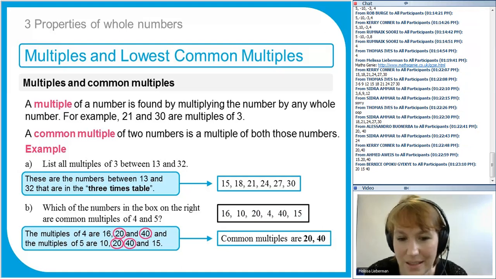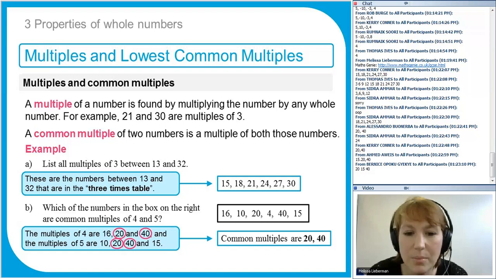Notice that 20 and 40 are both multiples of 20, and 4 times 5 is 20. That often happens, but not always. So if the numbers share a common factor, which we'll look at in a minute, it won't happen, but if they don't, then it will.